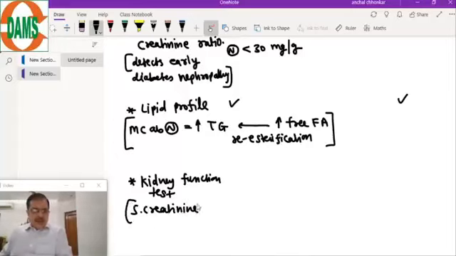So why are these kidney function tests done? There are some drugs whose dose should be reduced if creatinine is increased, and some drugs are contraindicated if creatinine is high. So in the kidney function test, we will go for a serum creatinine, and we will also assess the estimated GFR.